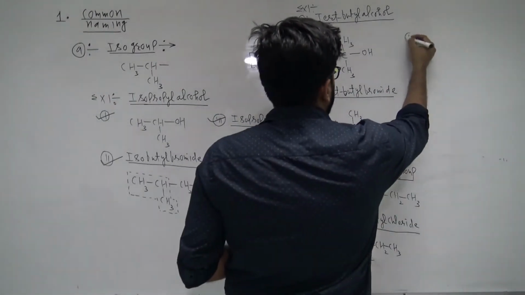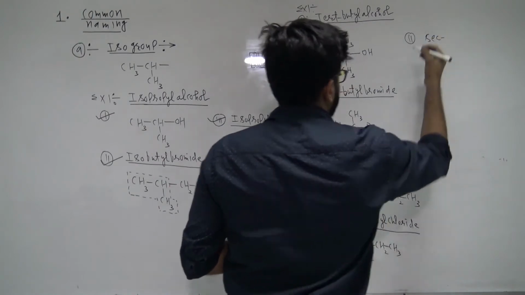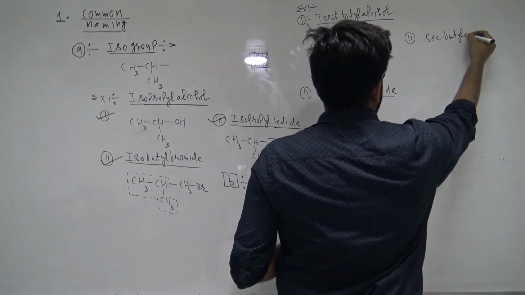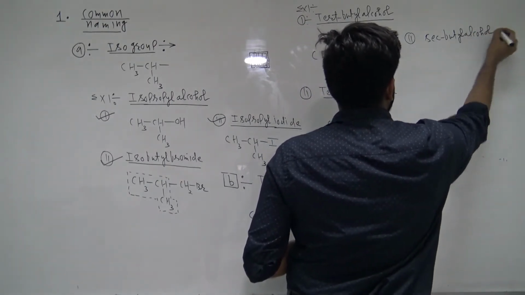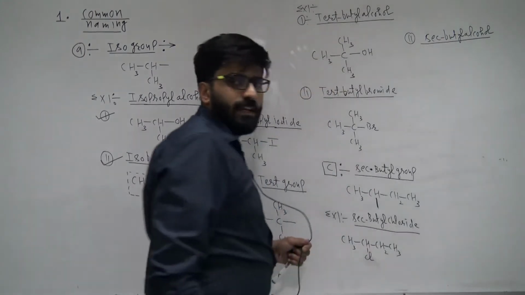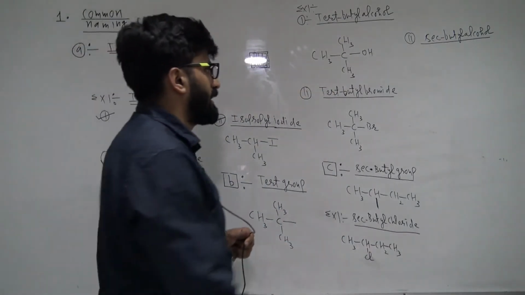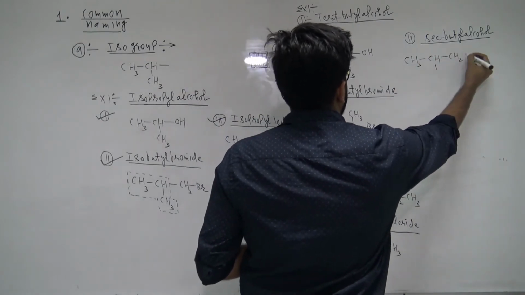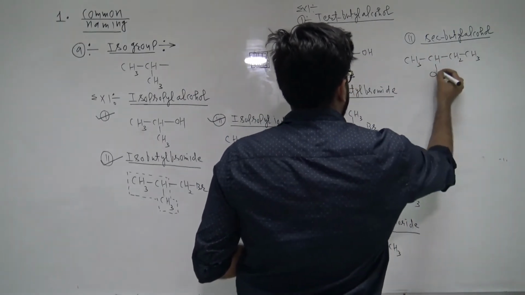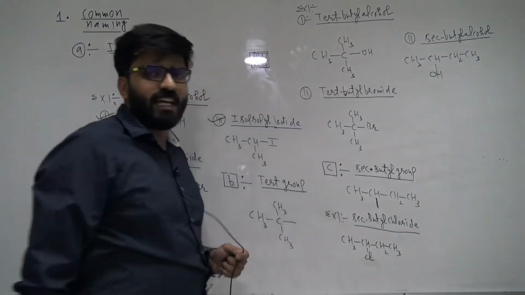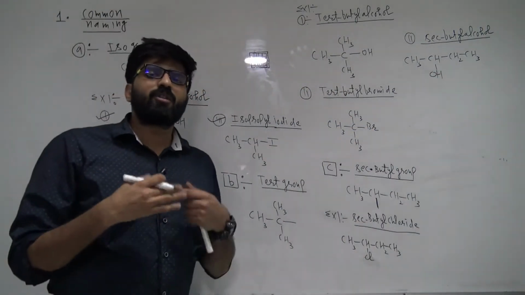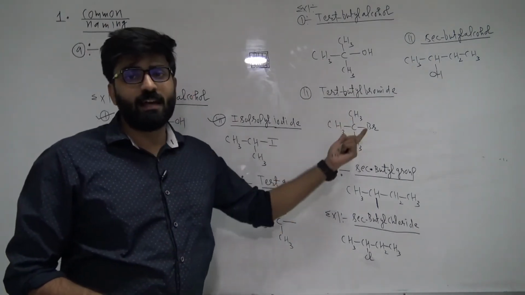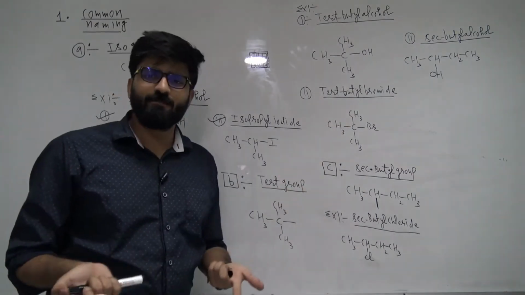One last example I'm taking on it. Let's say secondary butyl alcohol. Suppose they are asking you to draw its structure. Secondary butyl alcohol. Now you guys are smart. You're like, sir, this is the secondary group. At the second position of the butyl group, we are going to add OH, right? So this is your secondary butyl alcohol. Its IUPAC name is very simple, but when they ask for the common name, many students may get confused if they don't have this idea, right? Otherwise, overall it is a very easy topic, guys.